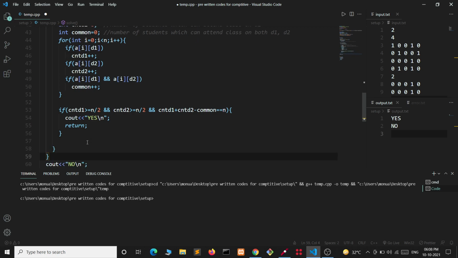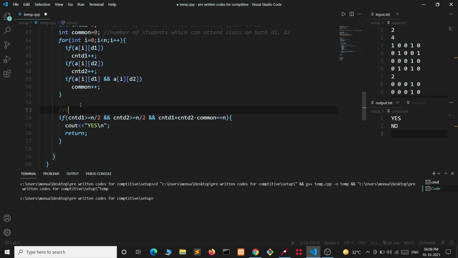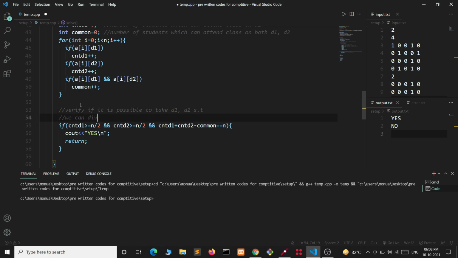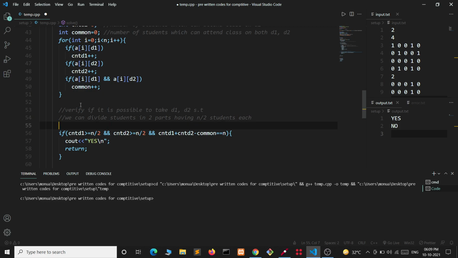After that, we need to verify if it is possible to take d1 and d2 such that we can divide students into two parts having n by 2 students each, and each student can attend class and no student is common in both groups.